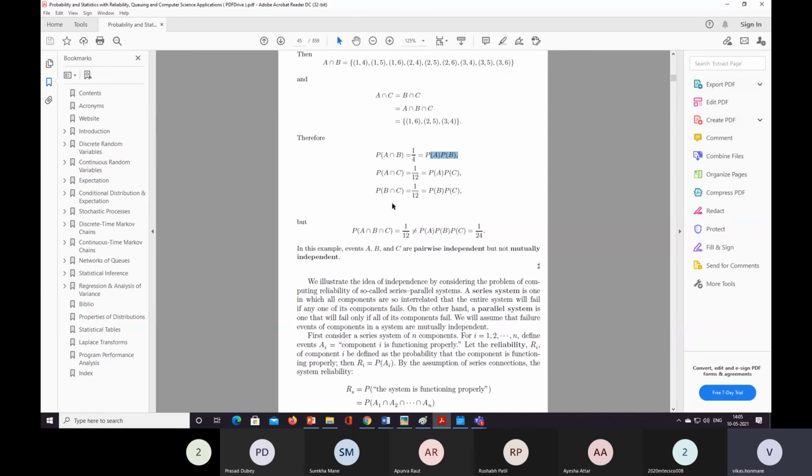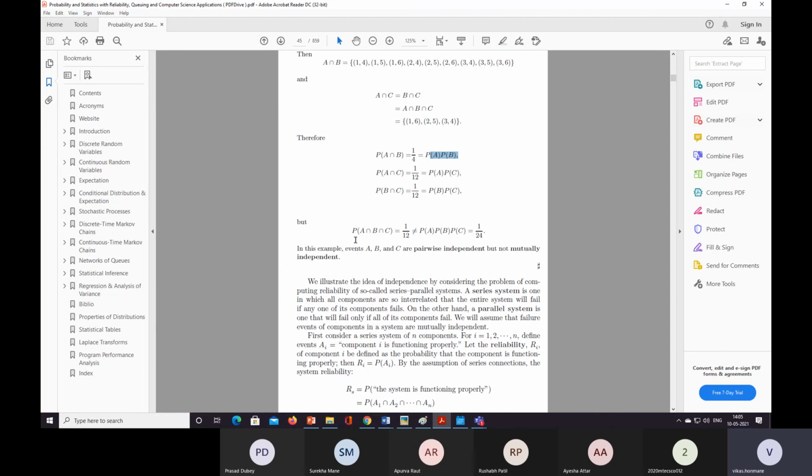And A intersection B intersection C is equal to probability of A into probability of B into probability of C.